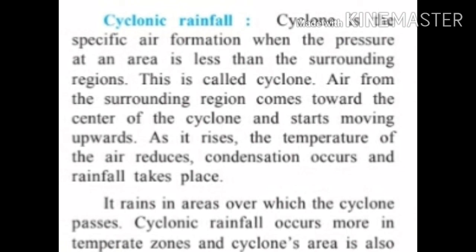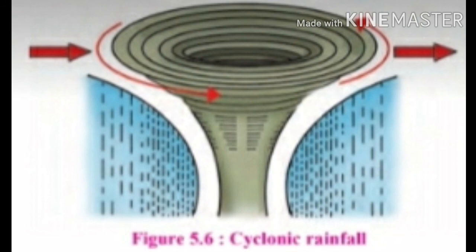Cyclonic rainfall occurs more in the temperate zones, and its area is also quite extensive, quite large. Comparatively, cyclonic rainfall is very limited in tropical regions. Its extent, means its area, is also very limited in tropical regions. As cyclonic rainfall occurs in the tropical region, it has a very stormy nature. It means it is very destructive by nature.